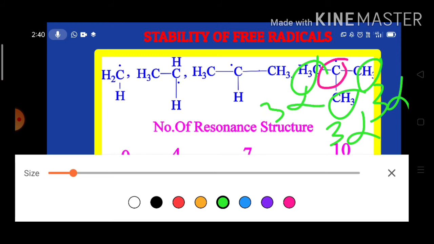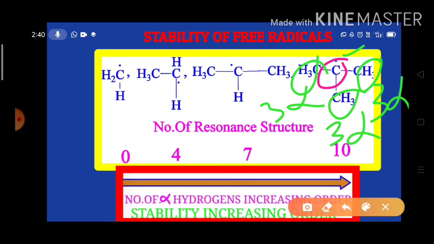In tertiary butyl free radical, 9 alpha hydrogen atoms are there. So the number of resonance structures is 10, because it is the number of alpha hydrogen atoms plus 1. So tertiary butyl free radical shows 10 resonance structures, and stability is more in the tertiary butyl free radical.